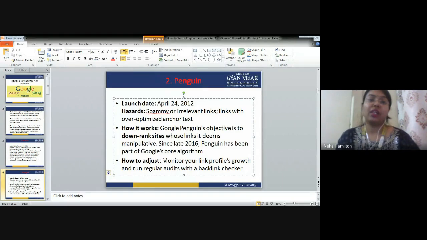Penguin downgrades your ranking because it assesses the quality of backlinks that you have in your website, right? So, what are the things that you need to remember whenever you read this particular keyword, Penguin? The launch date is something that you have to remember. It is 24th April 2012. Next, the hazards: spammy or irrelevant links and over optimized anchor text. ये दो चीजें हमें पेंगुइन के साथ याद करनी है, ठीक है?